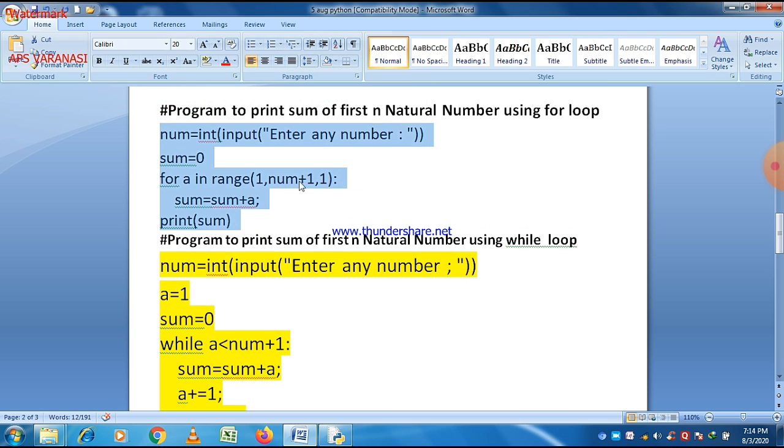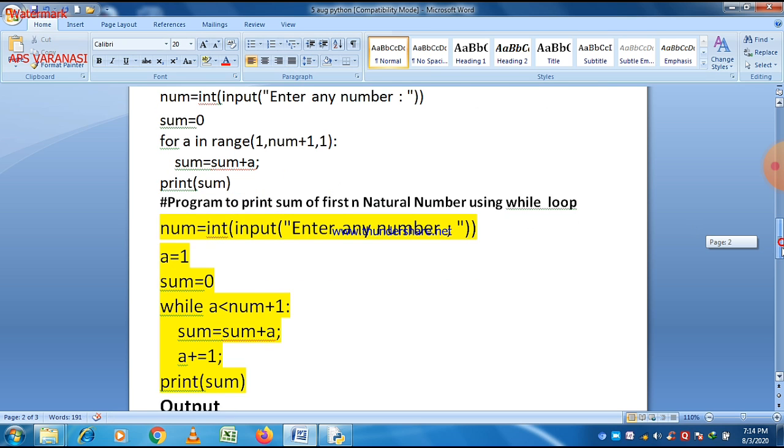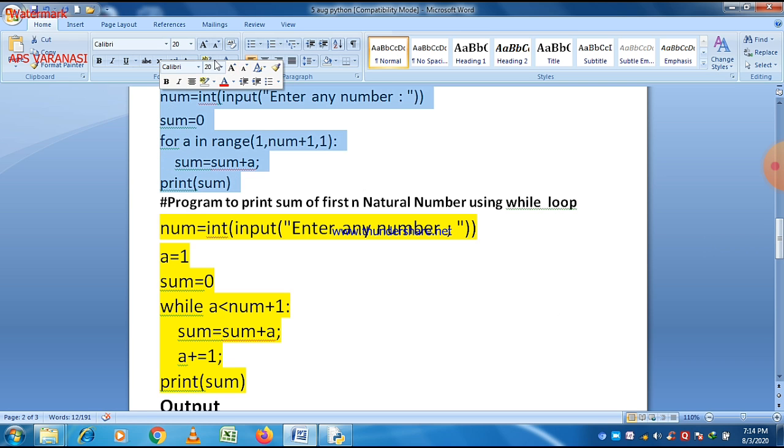Then sum is equal to sum plus a. It means whenever the loop is executed, it adds the previous sum to the next value of a, and finally when we get out of the loop, the sum will be printed according to the value of n.